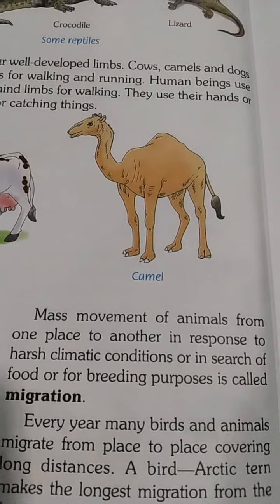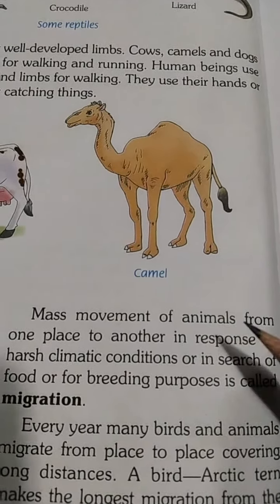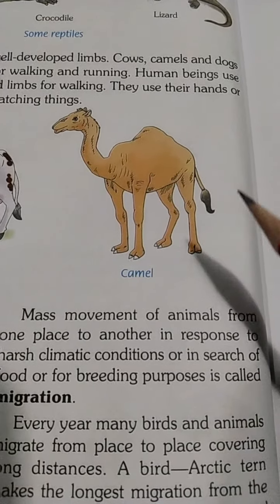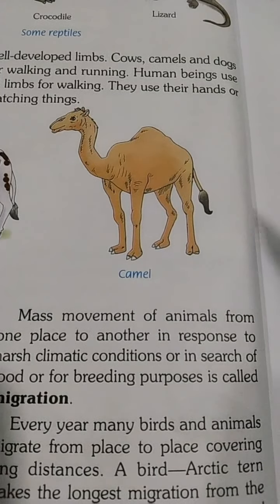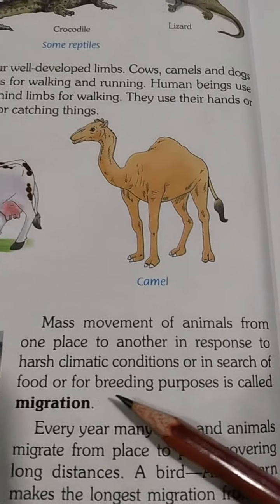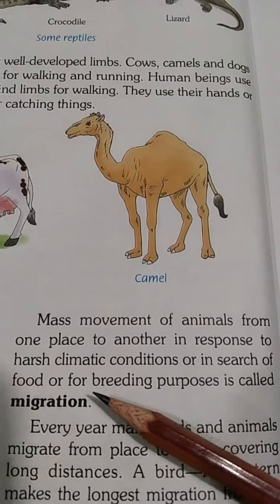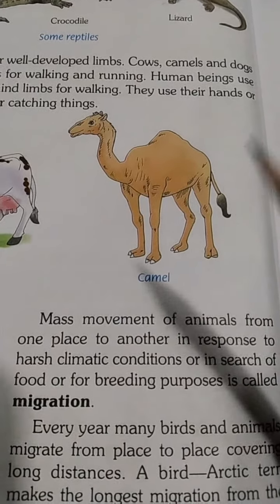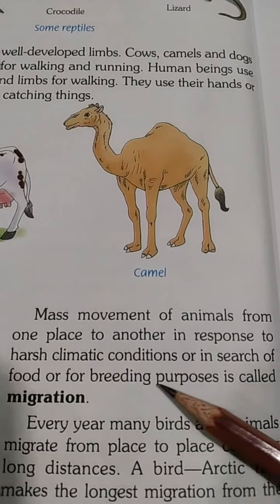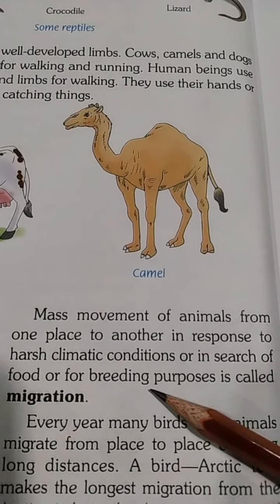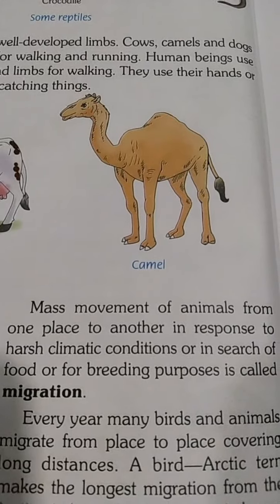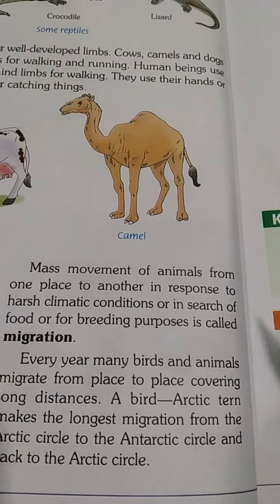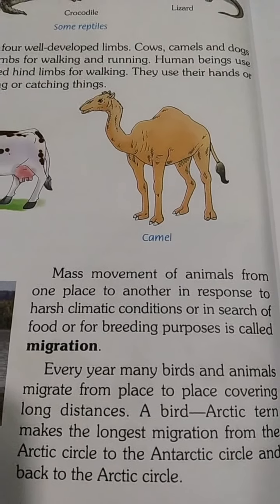The first reason is to be protected from harsh climate, either very hot weather or harsh cold weather. Then in search of food, because if food is not available in a particular area, they move from one place to another where the food is available. And then breeding purposes, means to give birth to their young ones. This is called migration.